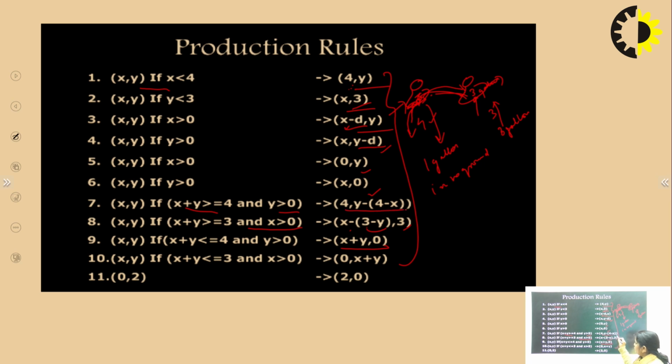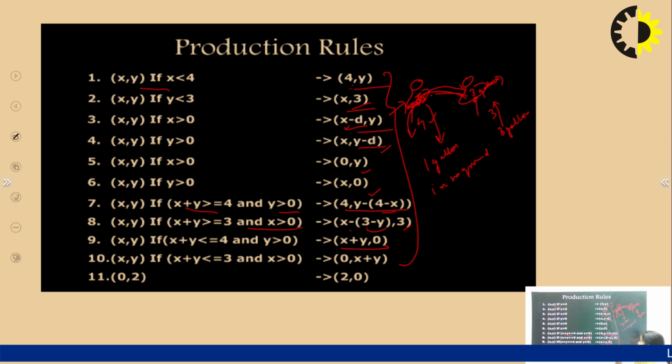Now what this production rule is saying is that if x plus y is greater than or equal to 4 and y is greater than 0, meaning if both the jugs together have a value greater than or equal to 4, and y is greater than 0, meaning this is having 3 gallons and this is having 1 gallon. So if we add the quantity of water of both the jugs, then we have a value greater than or equal to 4, and also y is greater than 0. So what we are doing here is y minus (4 minus x).